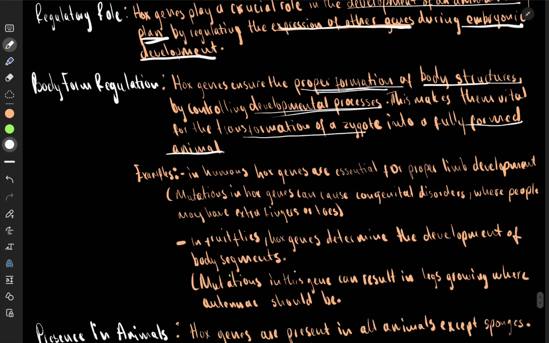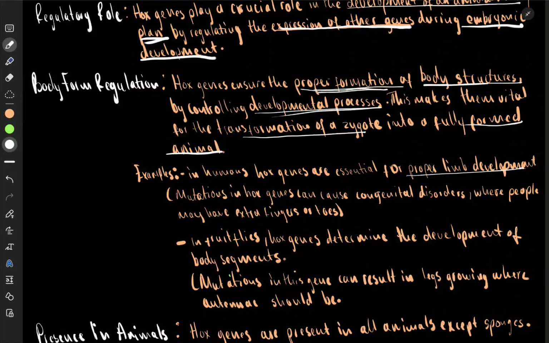Here are two situations where Hox genes mutate. If a Hox gene changes, here is a sign to help you know that Hox genes are important. Let's look at human beings. In humans, Hox genes are essential for proper limb development, proper development of your bones, the points where your bones join, and these other things.